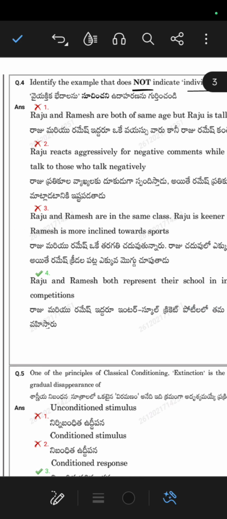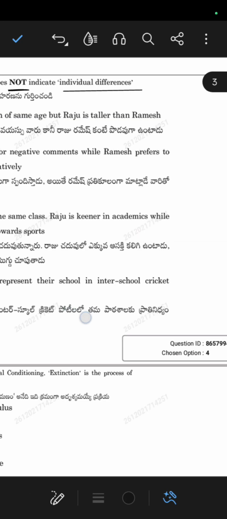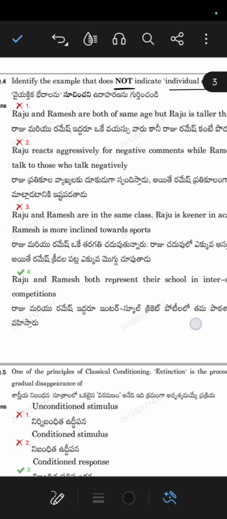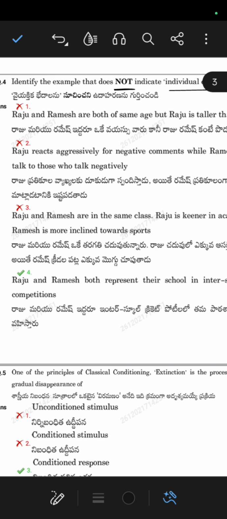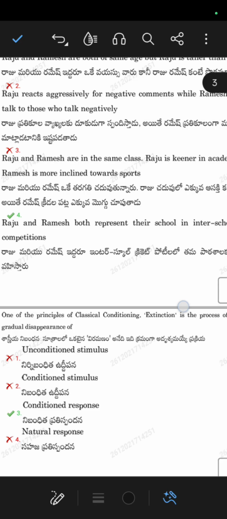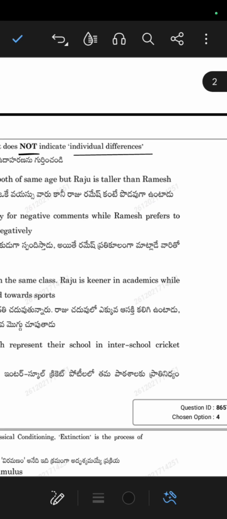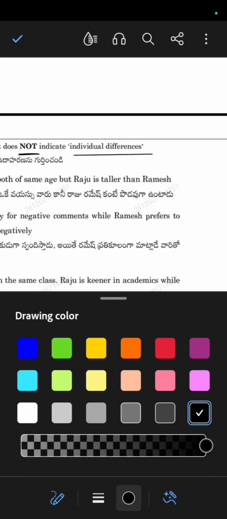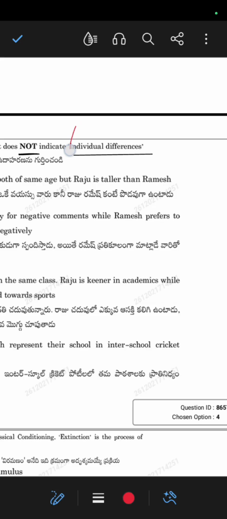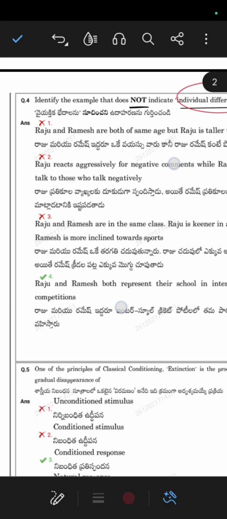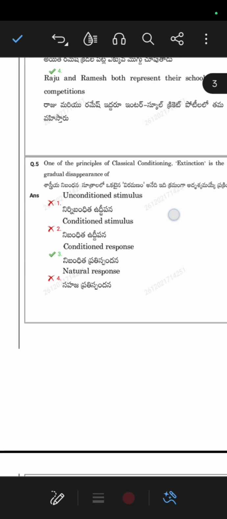Third one: Raju and Ramesh are in the same class. Raju is keener on academics, while Ramesh is more inclined towards sports. So this is also related to that. Which is not related? Raju and Ramesh both represent the school in an inter-school cricket competition. This is not related to individual difference. They will compulsorily ask this type of question, so just go through that.